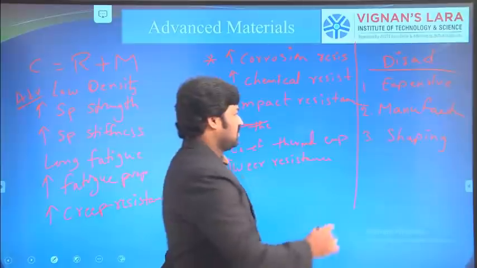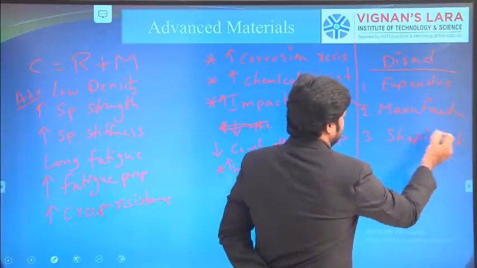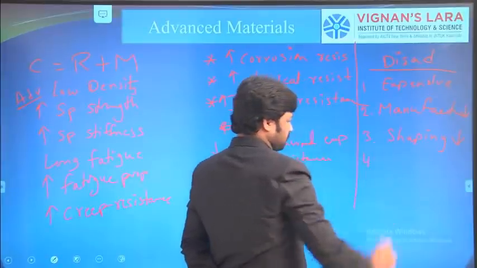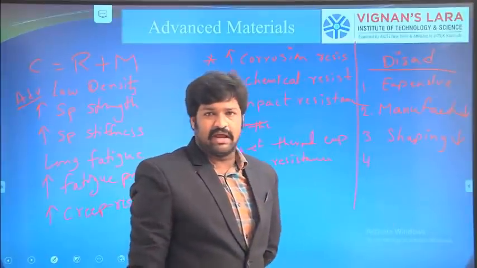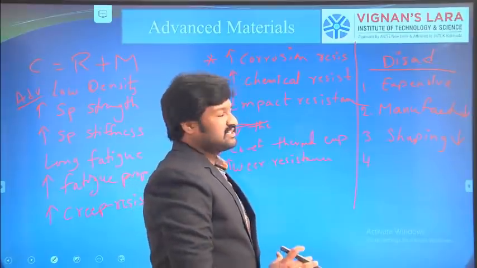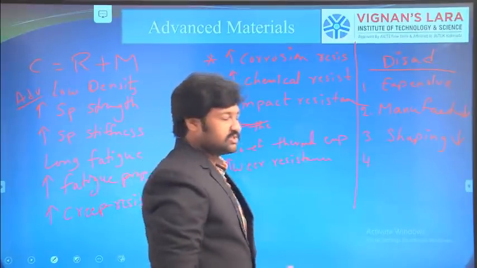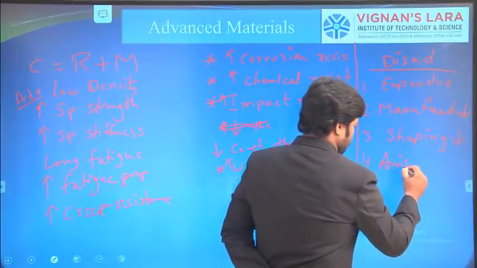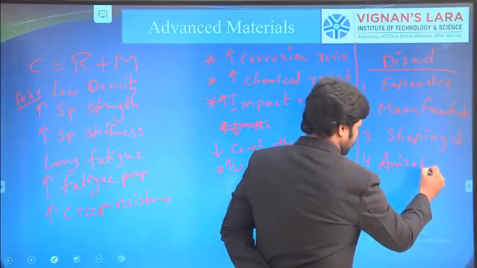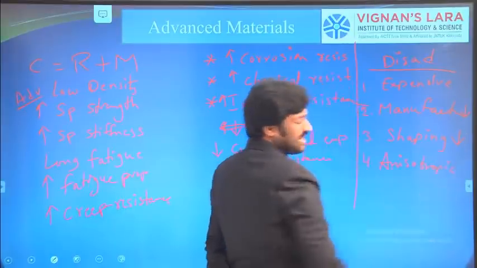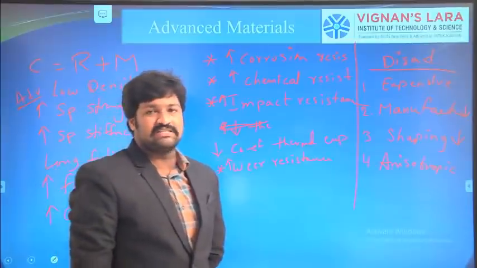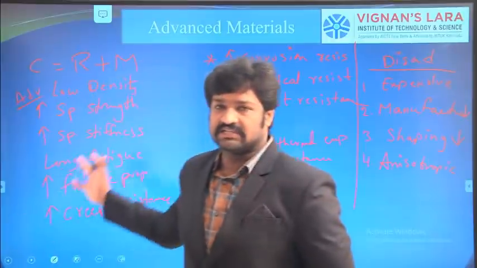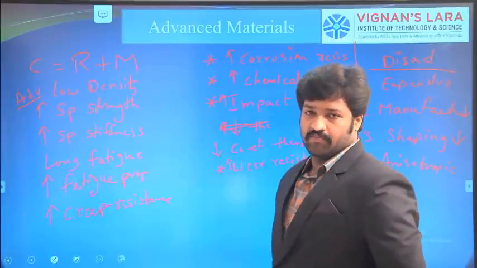So shaping is difficult, manufacturing is also difficult. And one more, the main disadvantage of composites is that they are anisotropic. It means the properties in all the directions are not the same. So these are the various advantages and disadvantages of our composites.